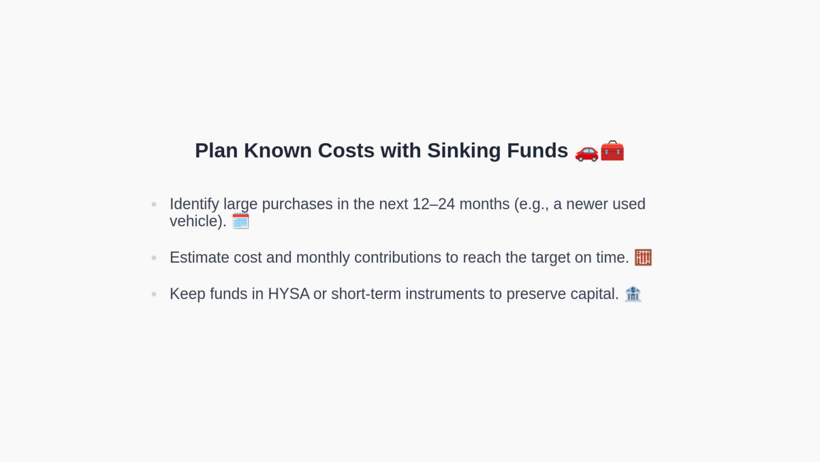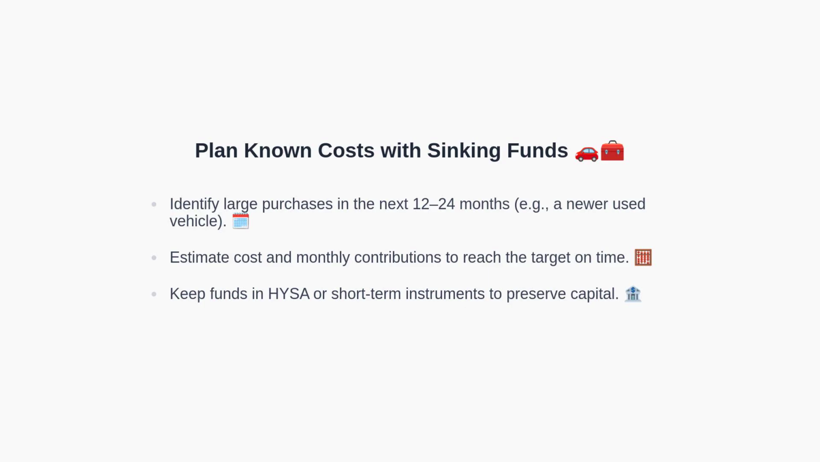Sinking funds are dedicated buckets for predictable expenses. Identify major purchases in the next 1 to 2 years, estimate the total cost, and set a monthly contribution to reach the goal by the deadline. Keep these funds in cash-like vehicles, such as a high-yield savings account, to preserve capital.